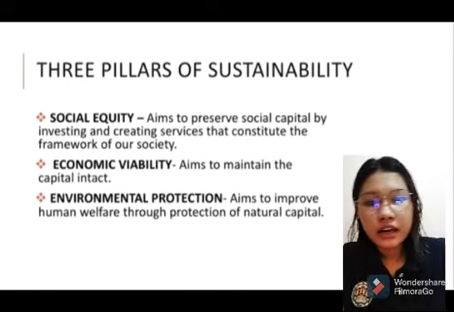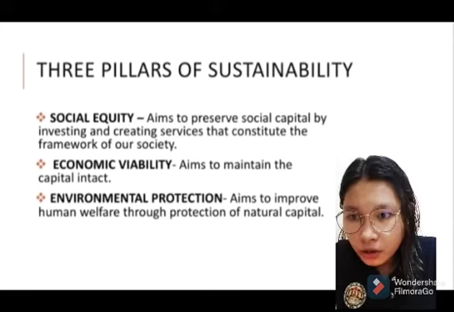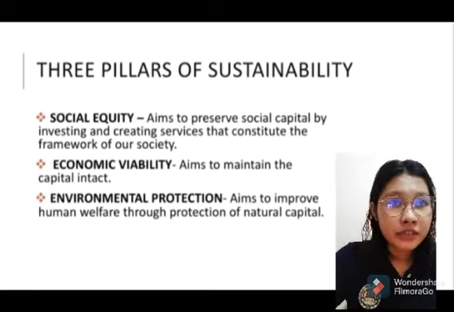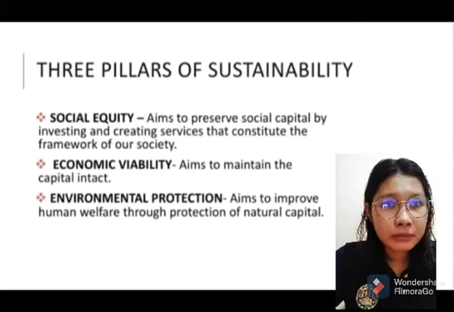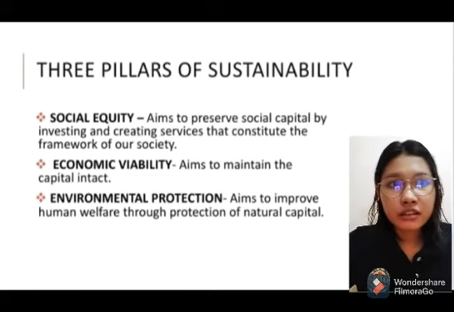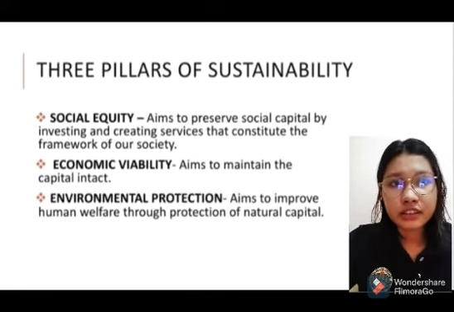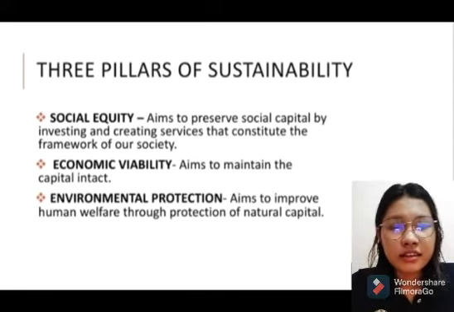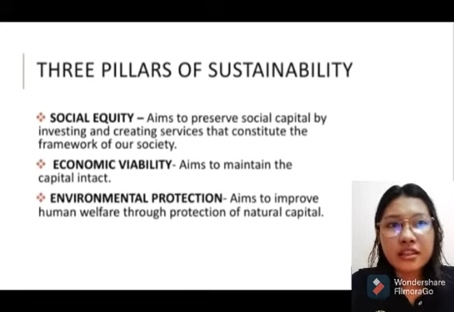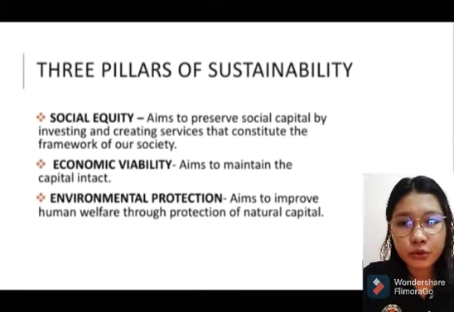Let's move on to the economic viability. When we say economic viability, it aims to maintain the capital intact. So, economic viability only means that if the economy of a certain country is okay, it means that their sustainable development is doing good in different aspects. As I said a while ago, global security is not only about securing people to have food, but it is about different aspects. So, the term global security is so huge.